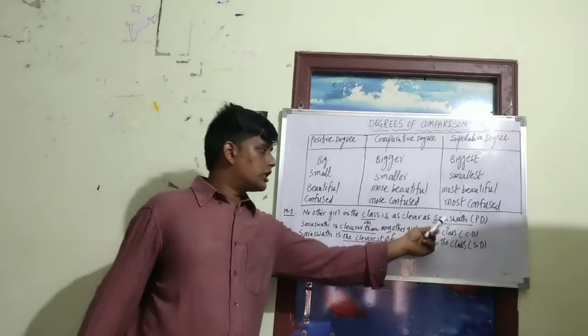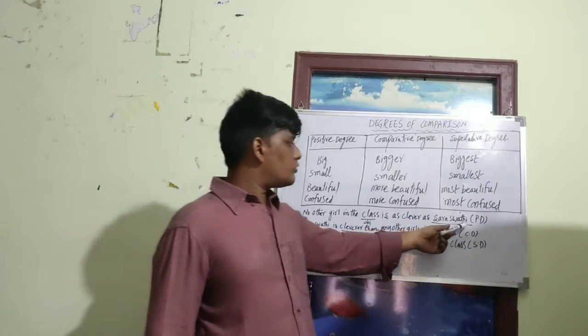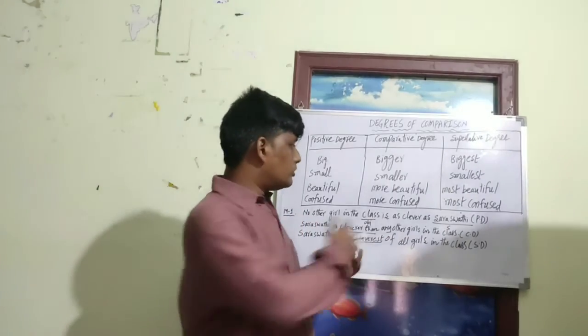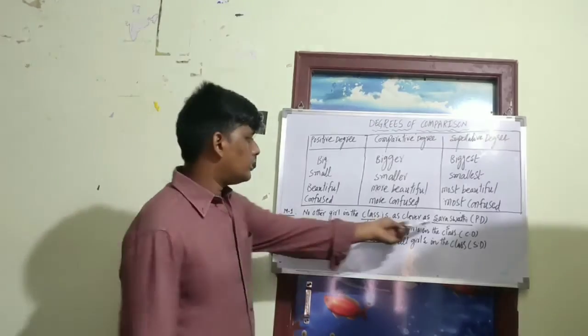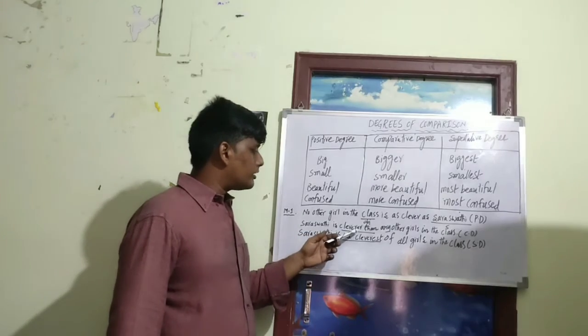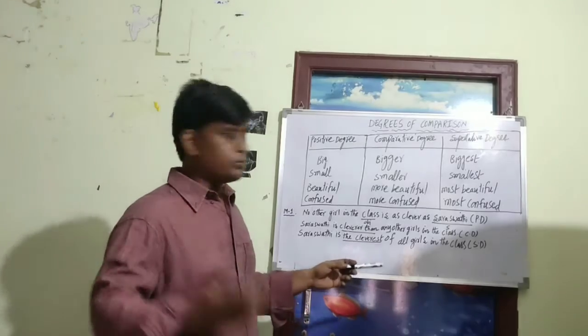Suppose I take Saraswati as the subject. As per our instructions, the subject becomes the object and the object becomes the subject, so we are just shuffling the words. I started with Saraswati: "Saraswati is cleverer than any other." Here you could write "any other" or "all other", no problem.